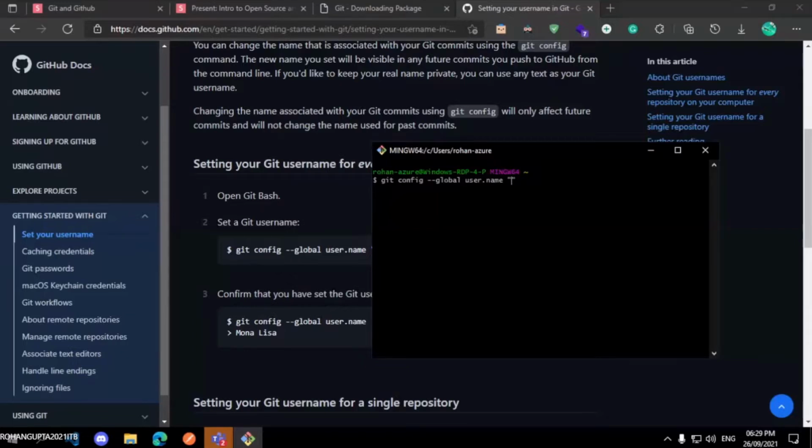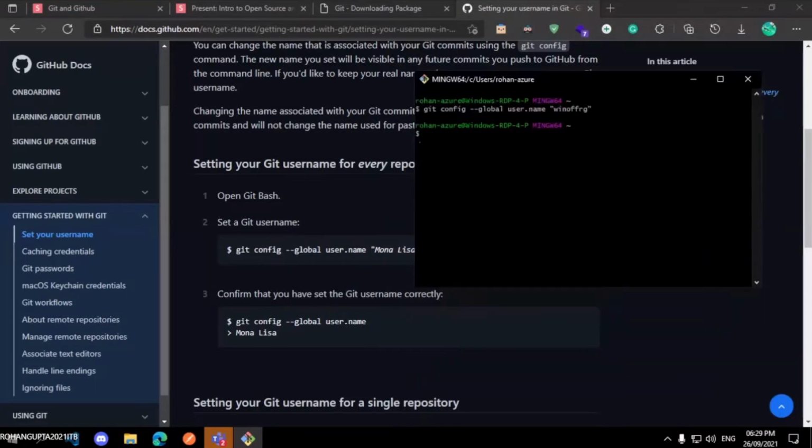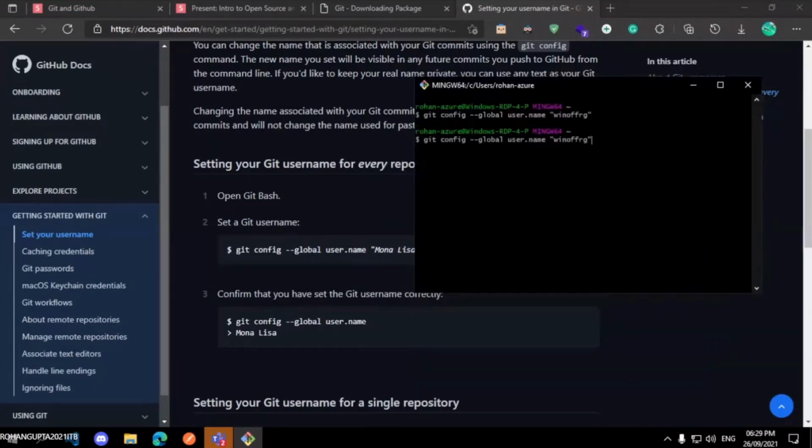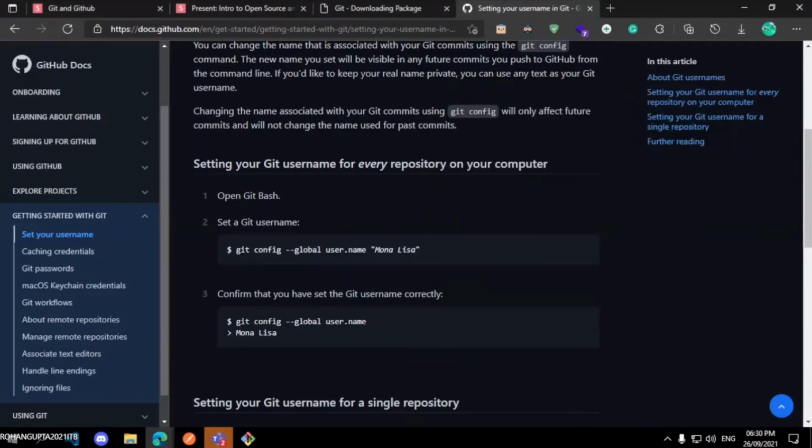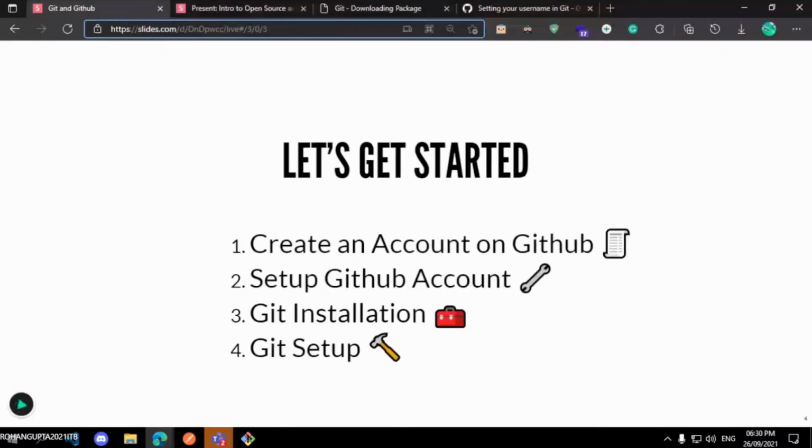that you entered while creating the GitHub account. Once username is set up, now you need to set up email. Press the up arrow key to come to the previous command, and edit name to email. So git config --global user.email, and in email you have to write the email with which you created the GitHub account. Just hit enter. Now this was the basic setup, and we just completed it.